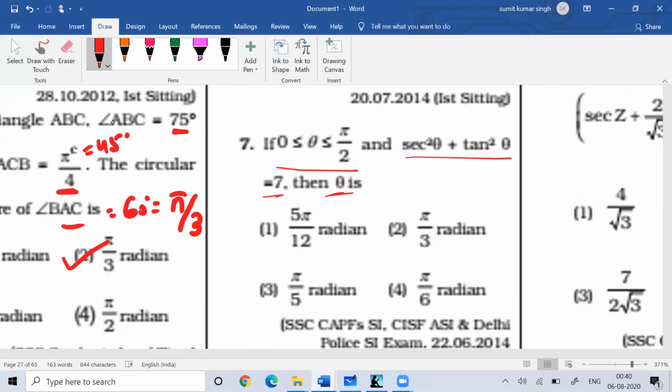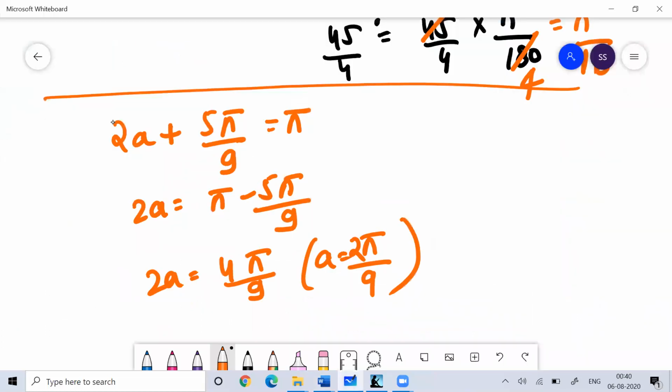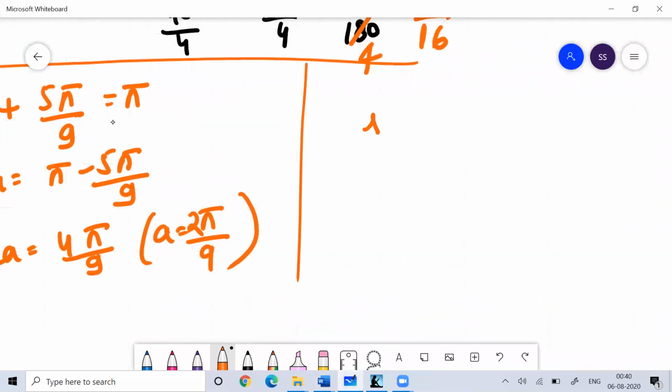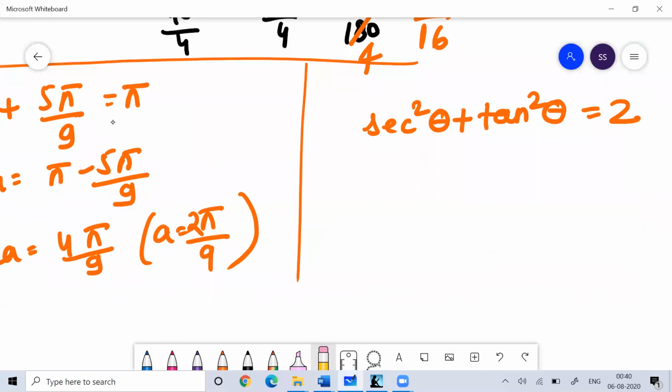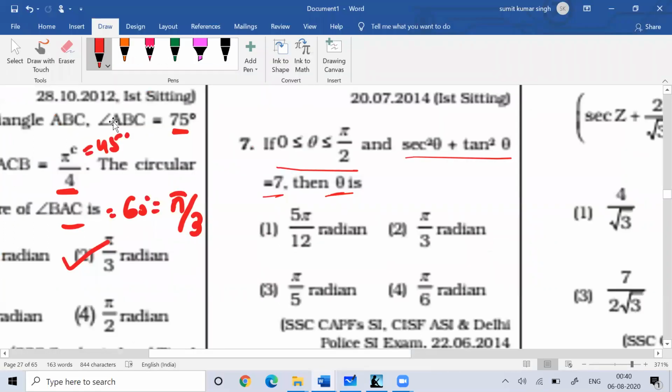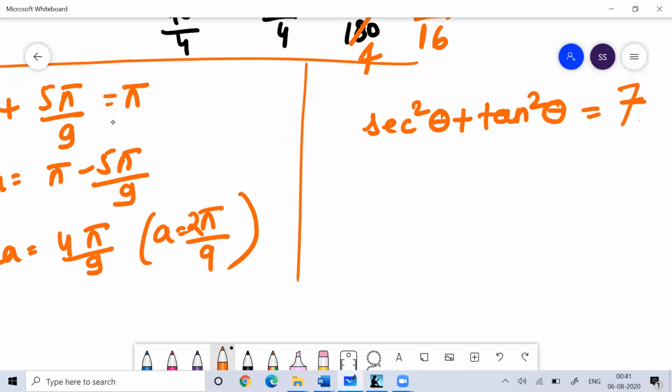So your angle is an acute angle, and it is given that sec square theta plus tan square theta is equal to 7. We need to determine the value of theta.